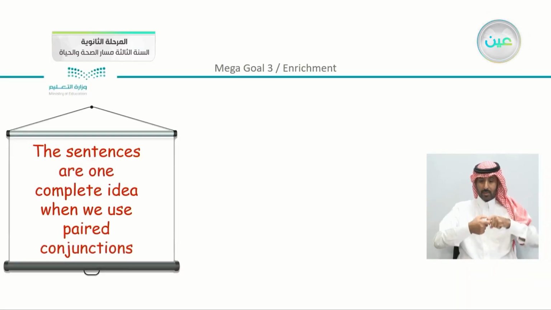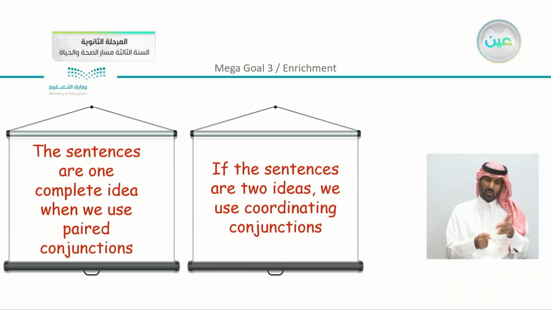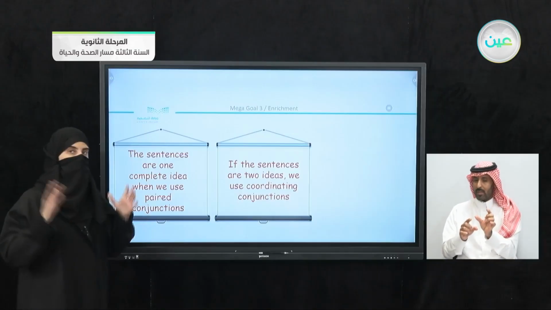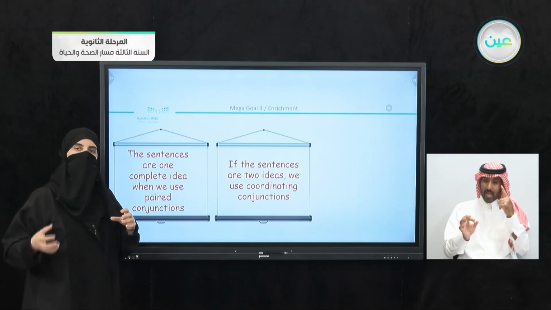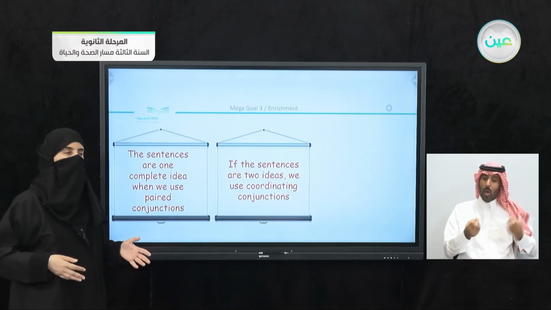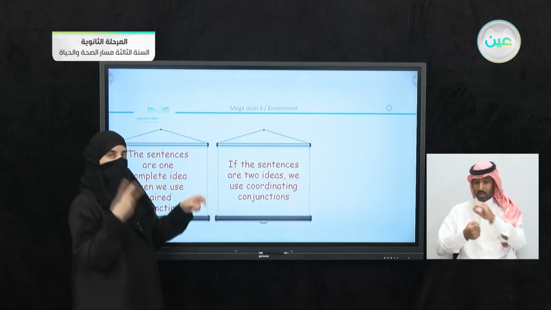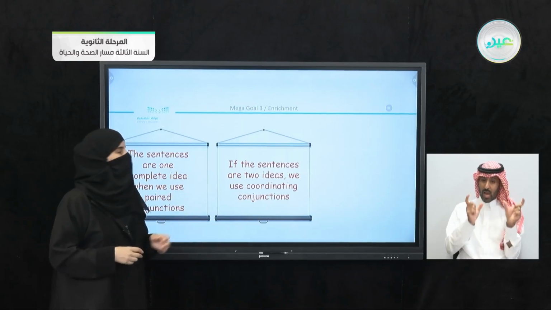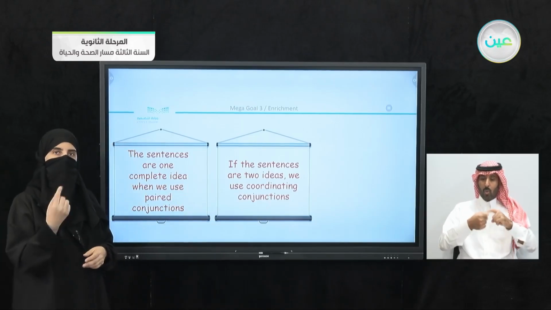Now we did explain also the difference that we have here. The sentences are one complete idea when we use paired conjunctions. So we have here one complete idea, but you join 2 adjectives, 2 verbs, or 2 nouns together. And if the sentences are 2 ideas, we use coordinating conjunctions, which are single conjunctions.